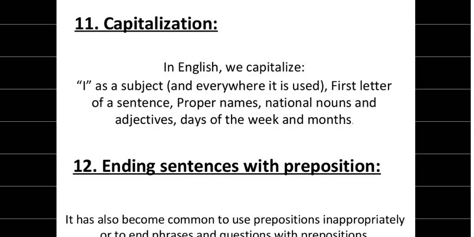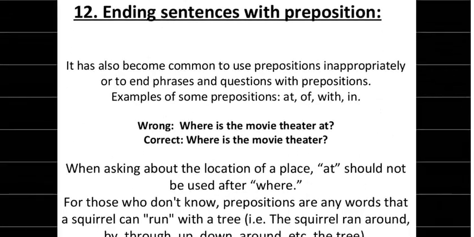First letter of a sentence, proper names. So these are the things that we usually capitalize. First letter of a sentence, proper names, national nouns and adjectives, days of the week and months. All these are things we write in capitalized form. This is the next important error we have to focus on.